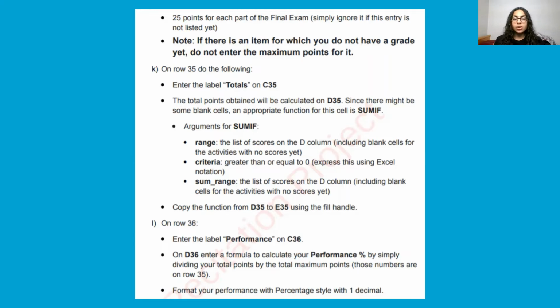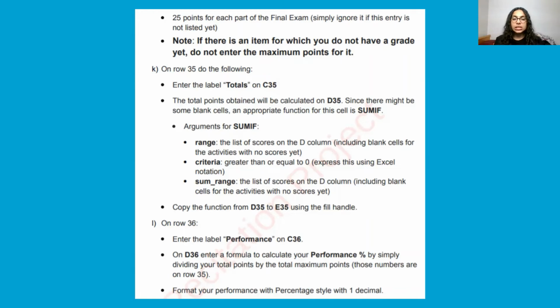Criteria, greater than or equal to 0. Express this using Excel notation. And sum_range, the list of scores on the D column, including blank cells for the activities with no scores yet. Then you copy the function from D35 to E35 using the fill handle.